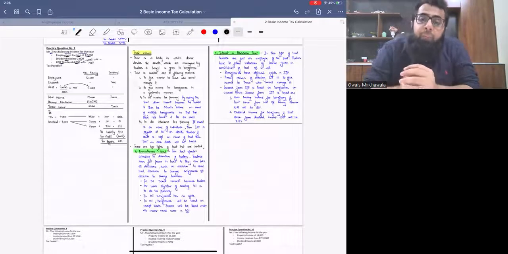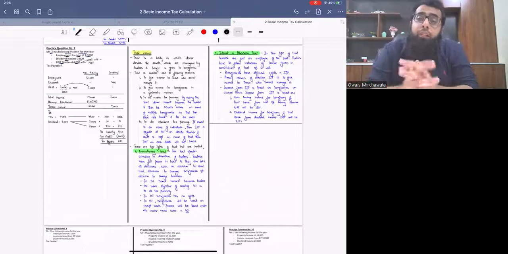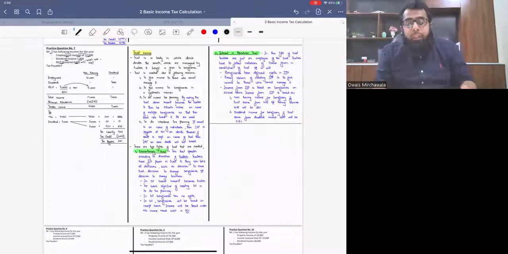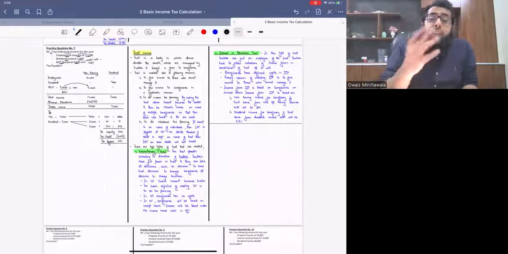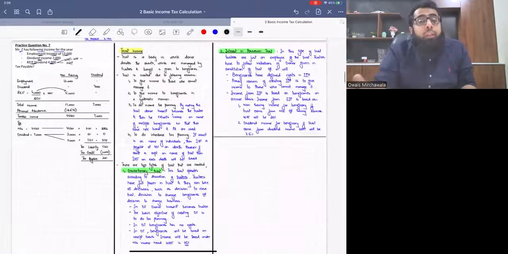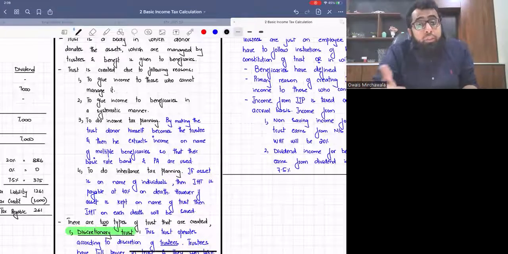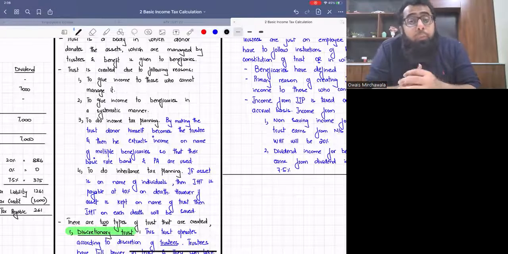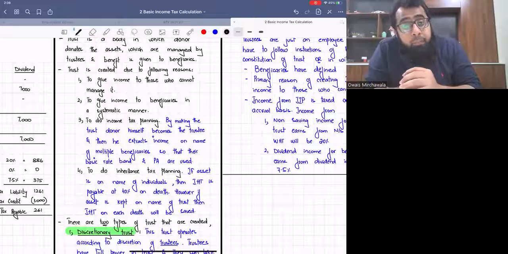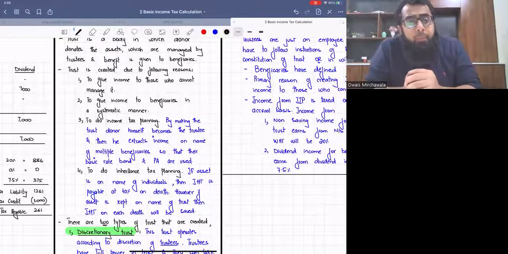So if I give a brief recap of what trust is, I hope you all remember that trust is a body which was created by a donor in which he gives the assets. Those assets were managed by the trustees for the benefit of beneficiaries. Why was trust created? To give income to those who cannot manage it, or when you want income to be distributed in a systematic manner, or when we intend to do income tax planning.